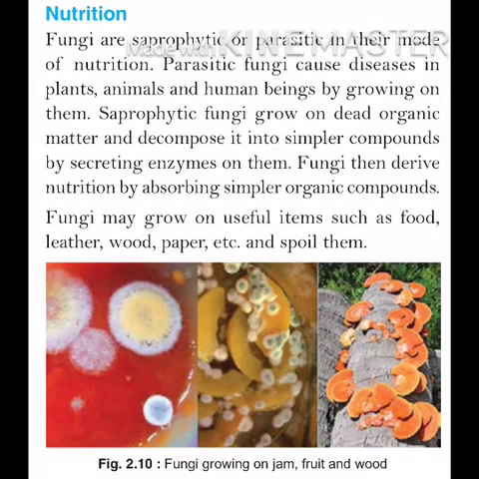When fungi secrete enzymes on dead organic matter, it converts that complex matter into a simple soluble form and then they absorb their nutrients. Fungi may grow on useful items such as food, leather, wood, paper, etc. and spoil them. You can see white thread-like structures on some items like leather, wood, paper or food items. These are fungus or fungi. In the picture you can see fungi growing on jam, fruit and wood.